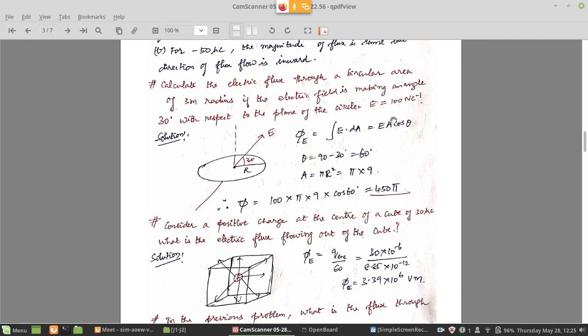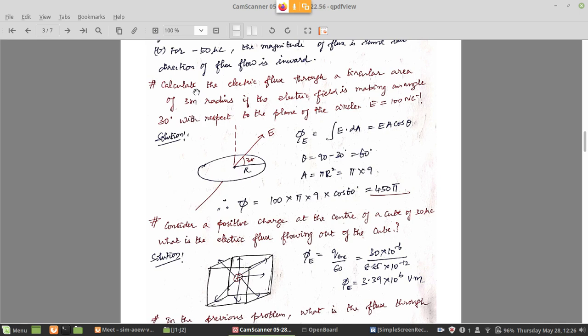So we have to use that theta here, because generally when we see an angle, we directly substitute and get a wrong answer. It should not be done. We have to see what is the angle that we are talking about here and what is the angle that is given in the question. The angle given in the question is the electric field angle with respect to the surface, but we need the angle of the electric field with respect to the normal to the surface, because the direction of area is defined as the outward normal to the surface. So this outward normal is making an angle of 60 degrees with the electric field. That is the angle we have to take in this formula. Therefore it is 60 degrees.